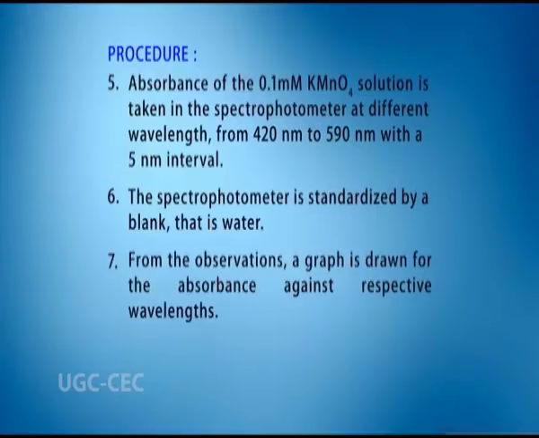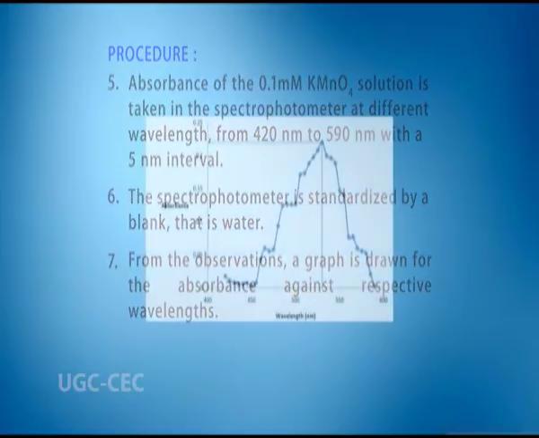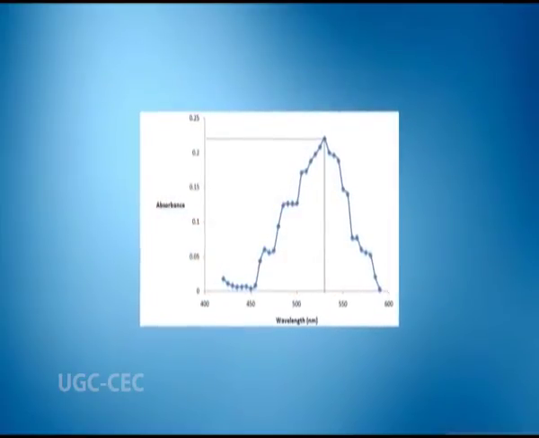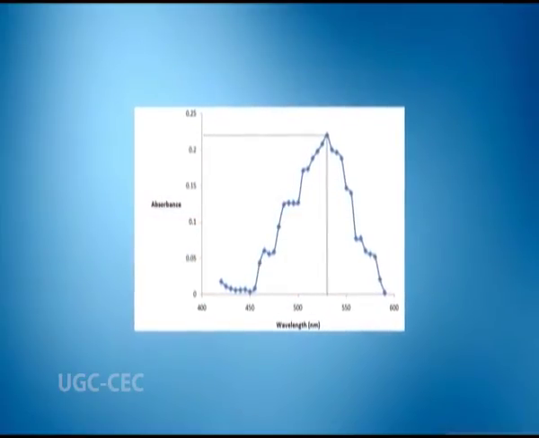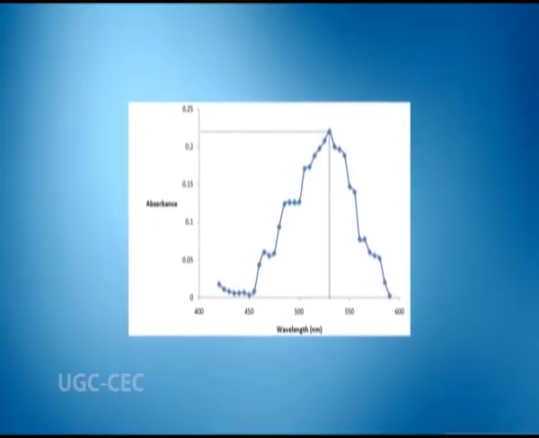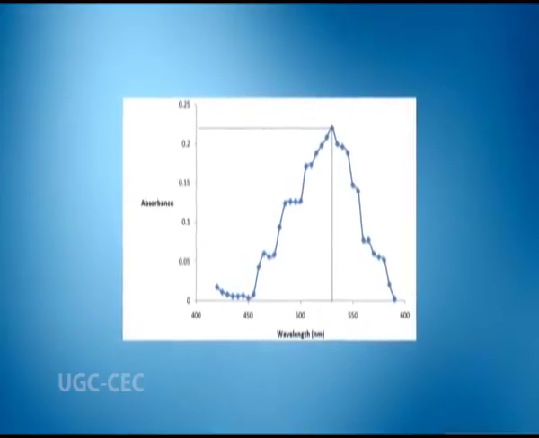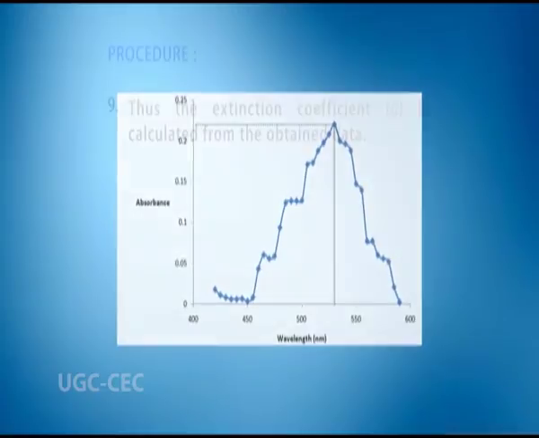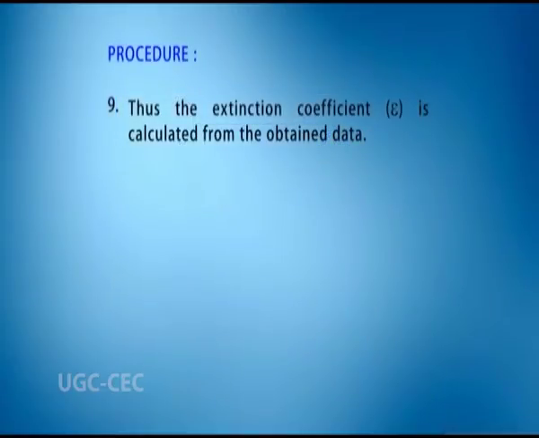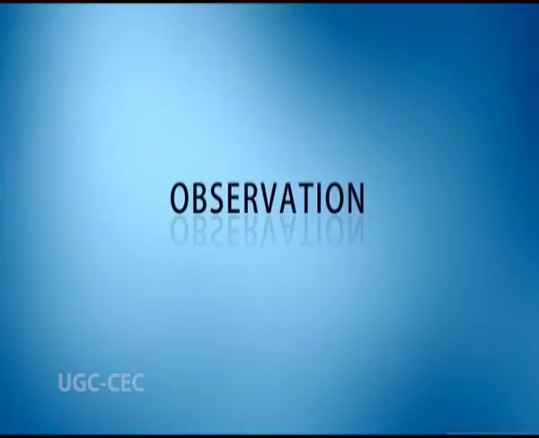Now from the observations, a graph is drawn for the absorbance against the respective wavelengths. From the graph obtained, the maximum absorbance is plotted and the wavelength at which the maximum absorbance is obtained is noted down. Thus, the extinction coefficient epsilon is calculated from the obtained data. Now coming to observation.